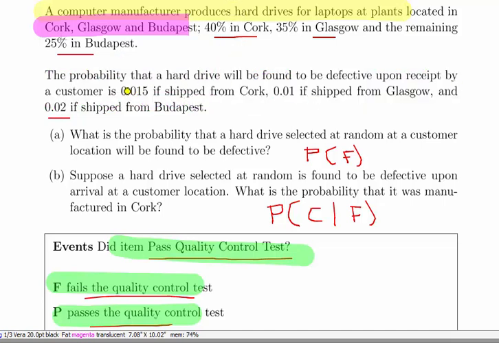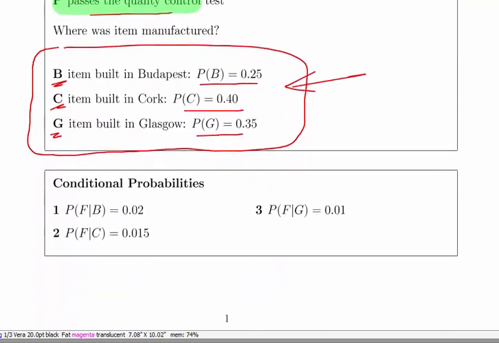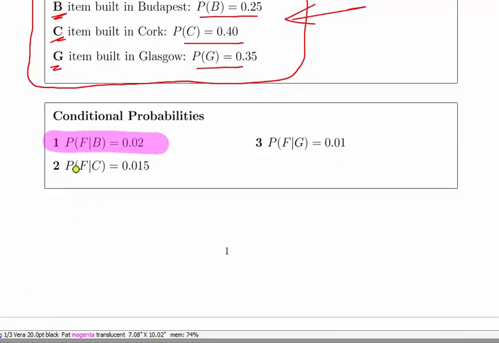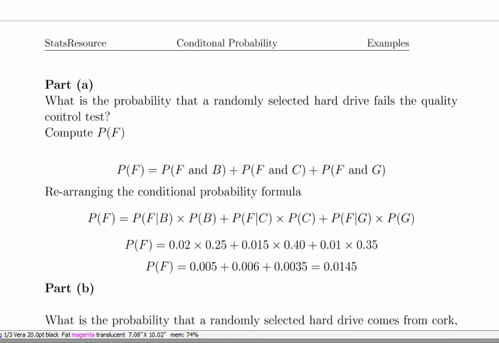So given that it came from Cork, what is the probability that it failed our test? 0.015. Given that it came from Glasgow, what's the probability that it failed the test? 0.01. And then 0.02 that it failed the test, given that it comes from Budapest. So that's what we put in there. I just go in alphabetical order there, by the way: B, C, G. No reason otherwise.